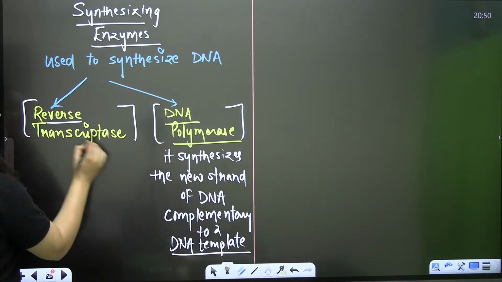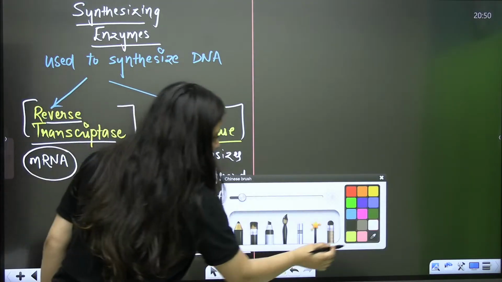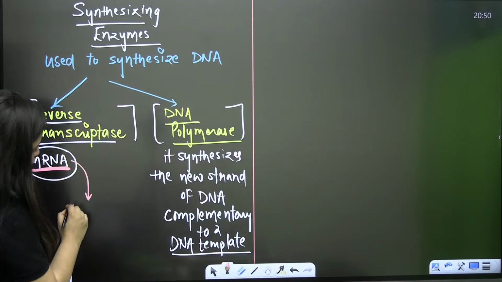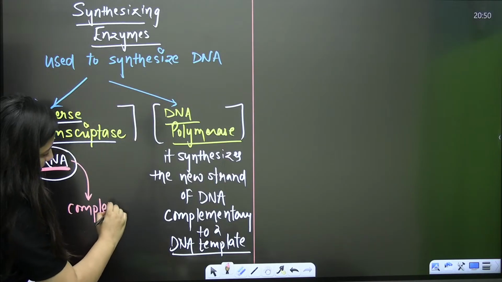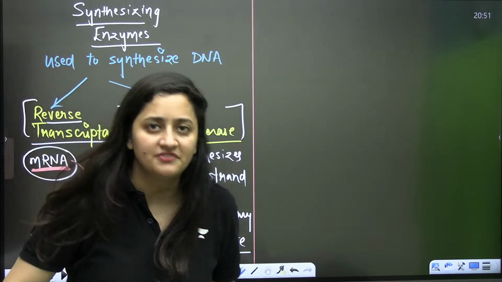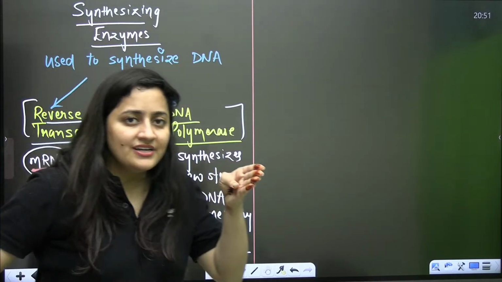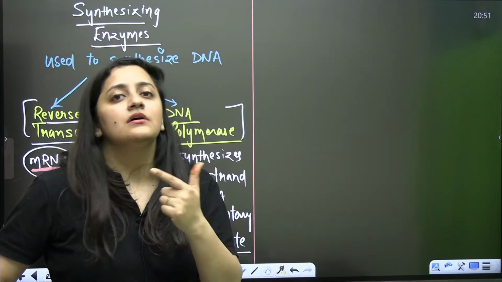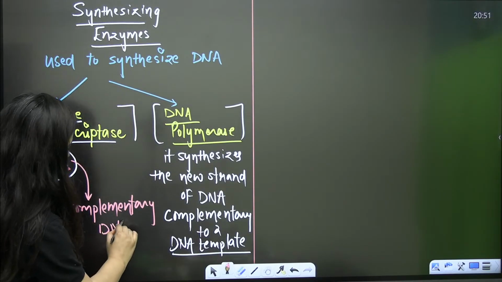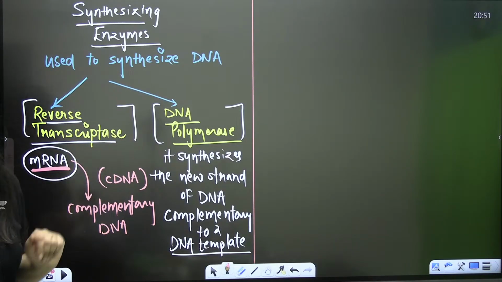But when it is the reverse transcriptase, you know that mRNA will be there. So this mRNA is used to form complementary DNA. Clear? Reverse transcriptase is the name of the enzyme, so it is basically reverse transcription. In transcription, it is the DNA that forms the mRNA, but here the mRNA is going to form the DNA, and that DNA is known as your complementary DNA. That's how you write it, cDNA.